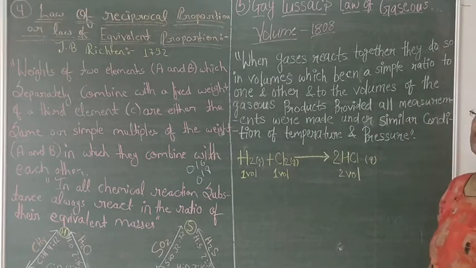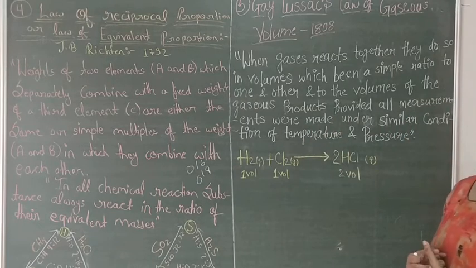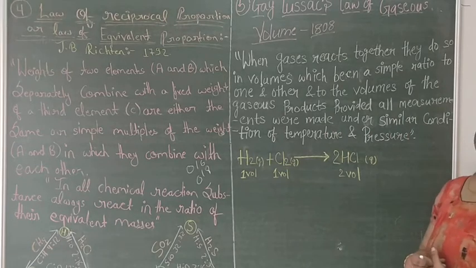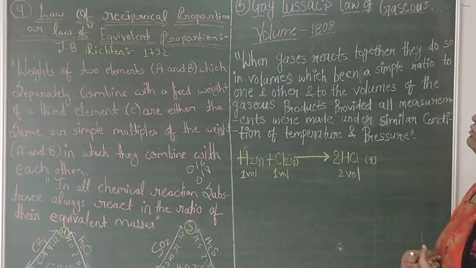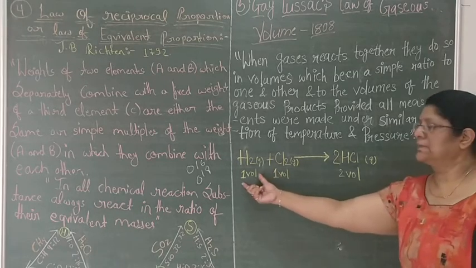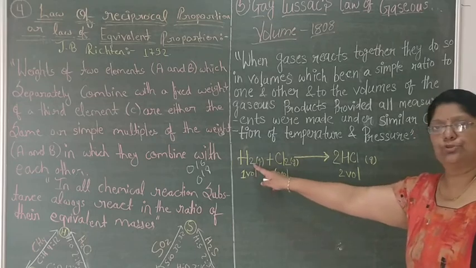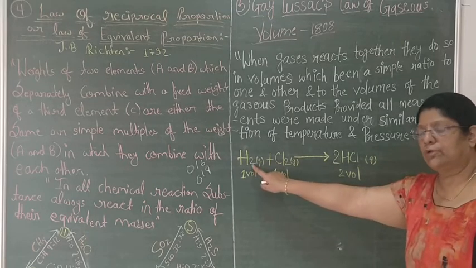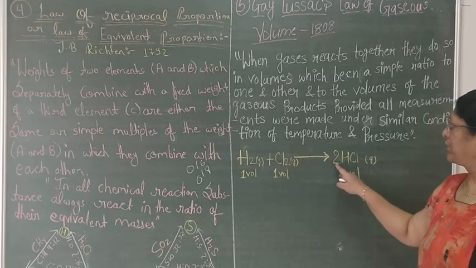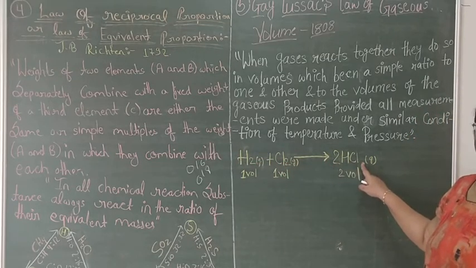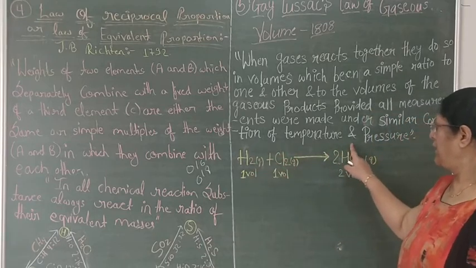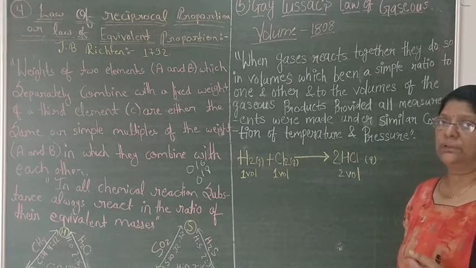Now we are coming to the last law, that is Gay-Lussac's law of gaseous volume. So what is there? See, this is hydrogen H2, two atoms forming one molecule. The volume of this is 1, the volume of this is 1, and the volume of this is 2. What will be the definition?